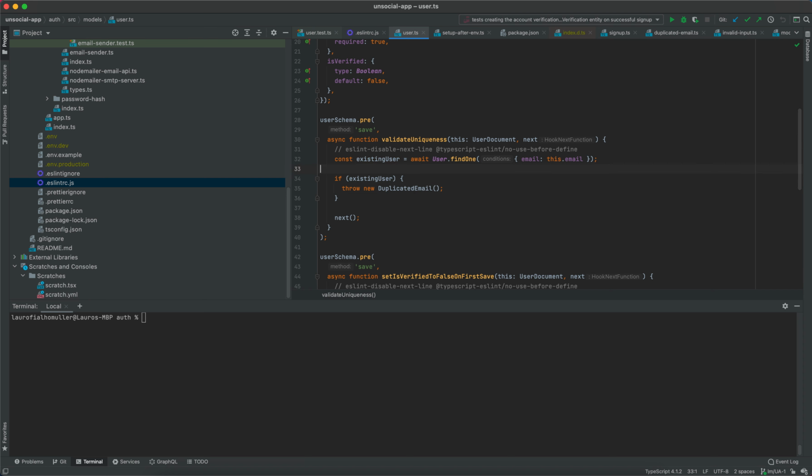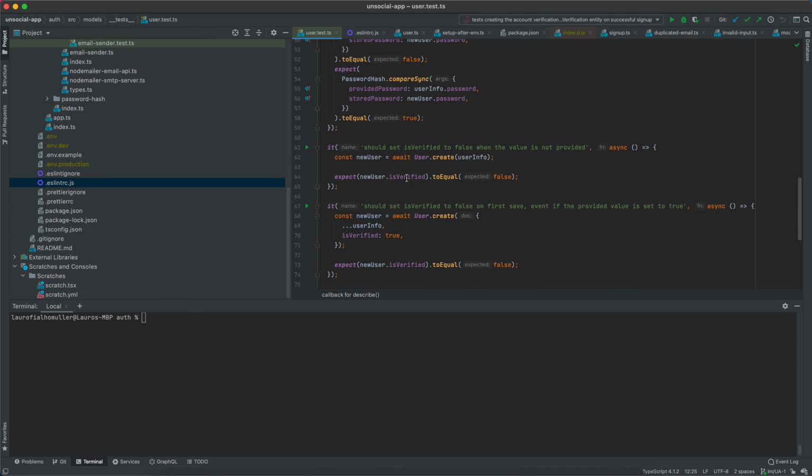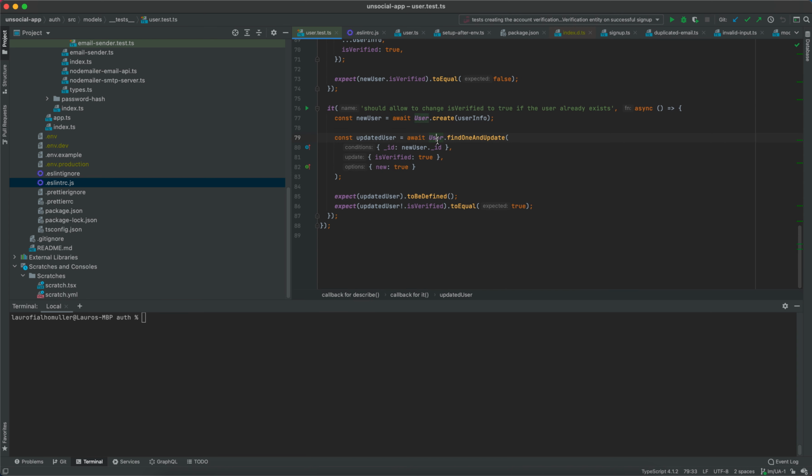But this check is not performed on the update functions, which means that I could, at some point in my application, come here and say user.findOneAndUpdate by the _id and then set the email to some other email that already exists, and this would pass. There would be no complaints from Mongoose.